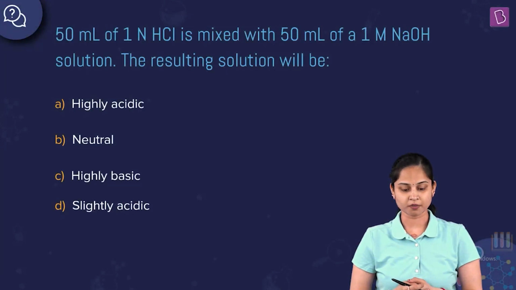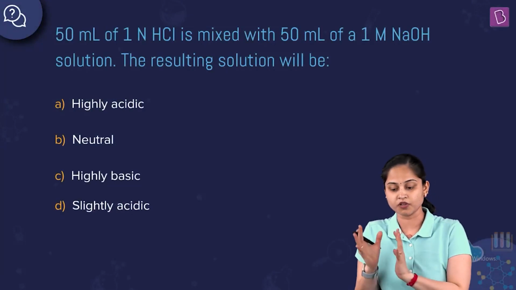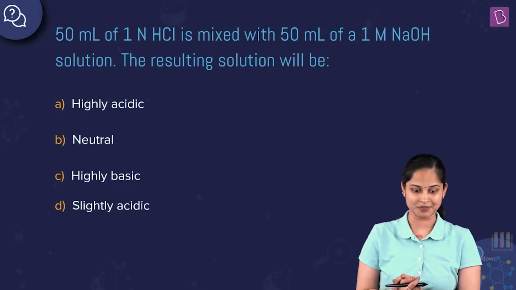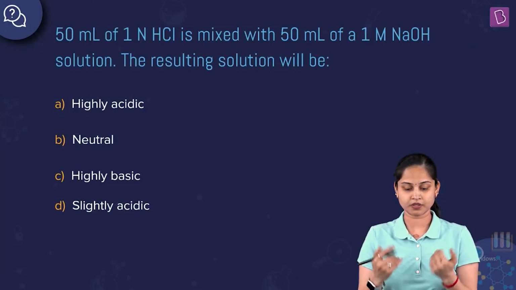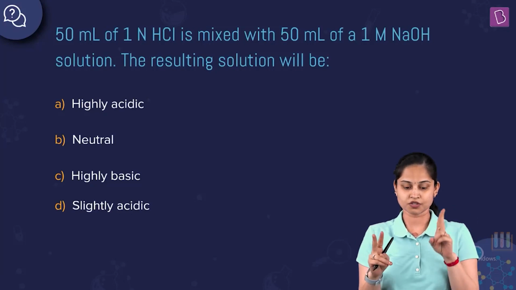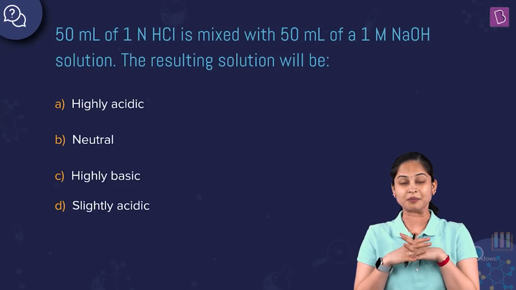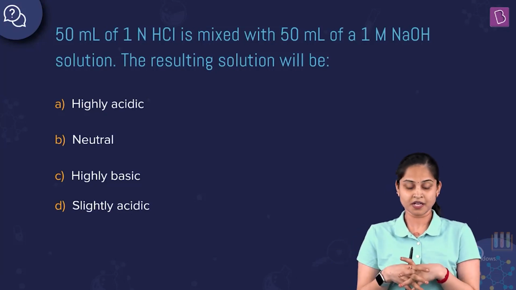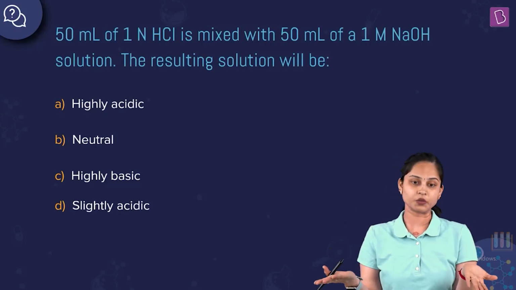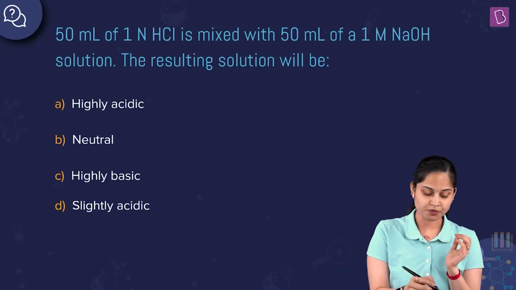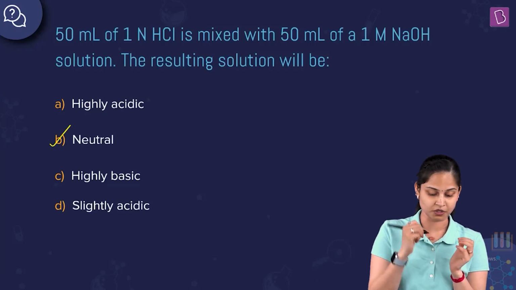50 ml of 1 normal HCl is mixed with 50 ml of a 1 molar NaOH solution. The resulting solution will be, over here we are given a strong acid as well as a strong base, and obviously they will be completely neutralized. If they are completely neutralized, the resulting solution will be neutral. That means option number B is the right answer to this particular question.